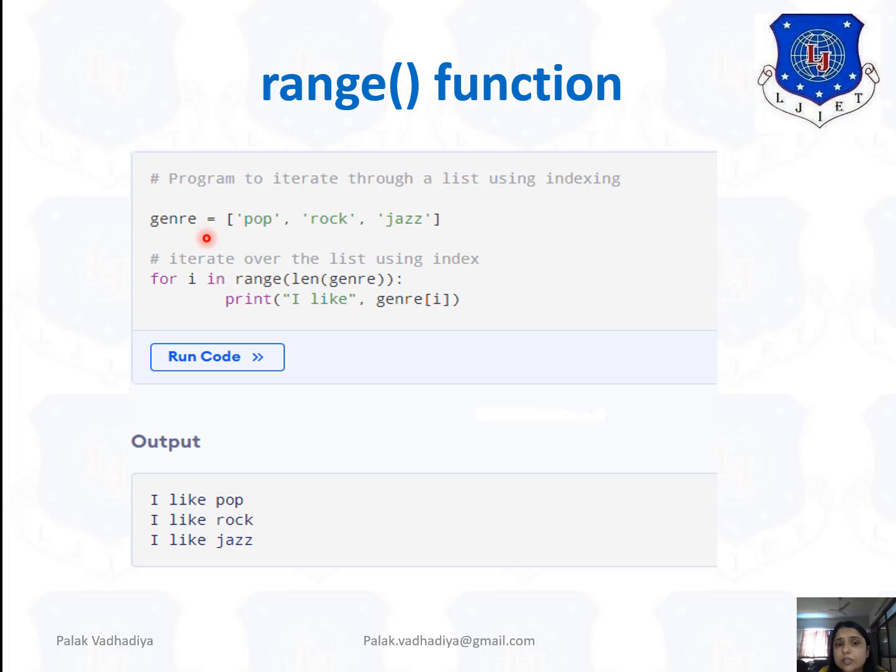See, what is the length of this? It's 3. So what will it do? It will take first 0, then 1 and then 2, because it will not take the last number. That's why I use the length function, because I want all 3 items. And simply print I like. First it will place pop, second it will place rock, and then in place of this it will place jazz. See here, I like pop, I like rock, I like jazz. Alright.